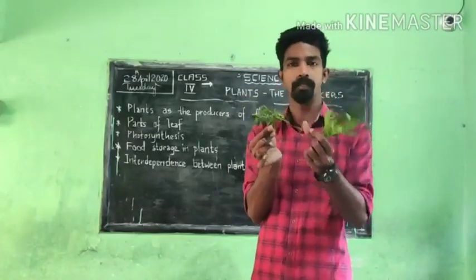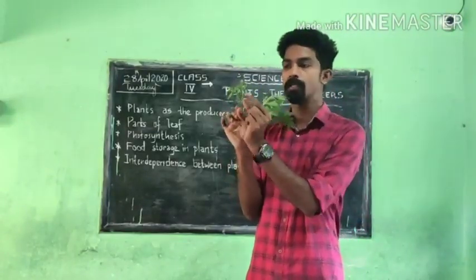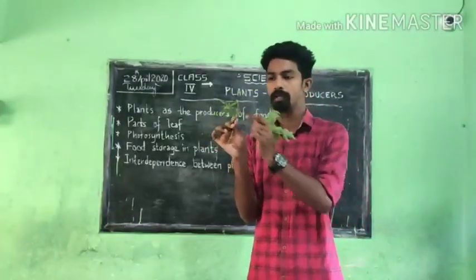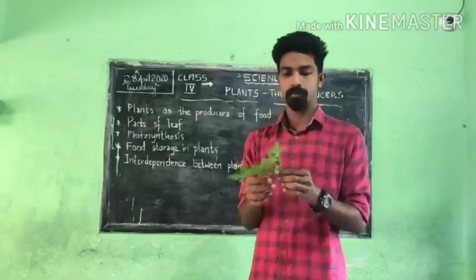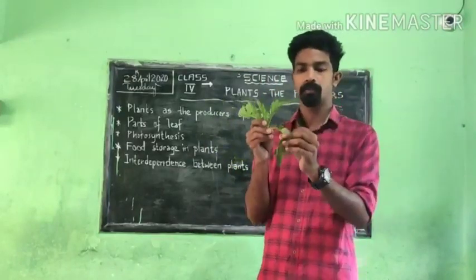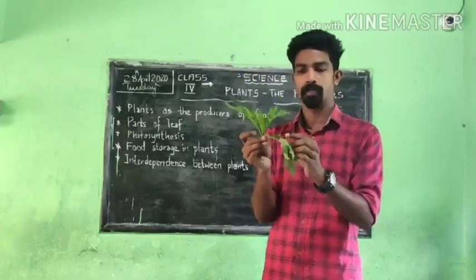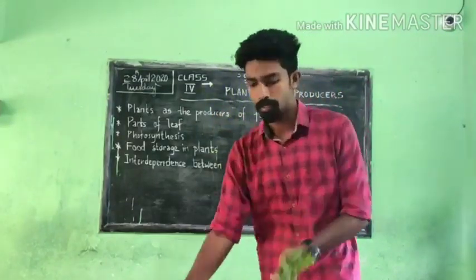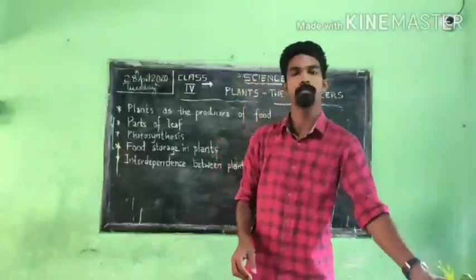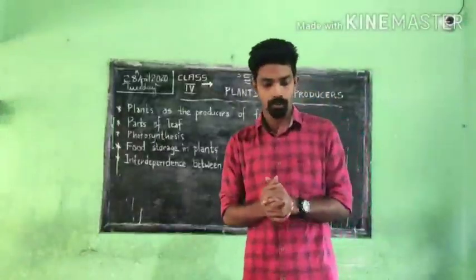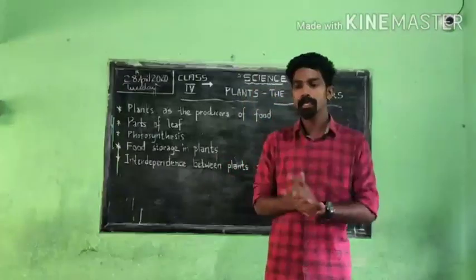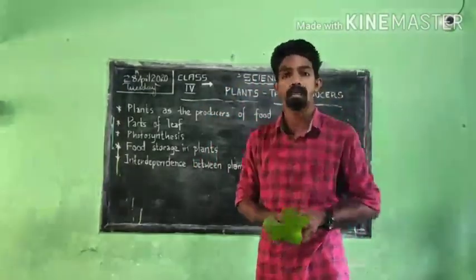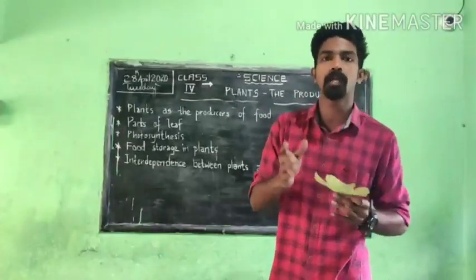This one is another leaf. It is small in size, and look at the structure of the leaf. That is a little bit long leaf. It is small and a little bit long also. This one is another type of leaf. I don't know what this is. On the way I brought this one also. So in different plants the leaf size and leaf shape will change. So that is another important point. If leaves are in different shapes and different sizes, there are some things that are common there.